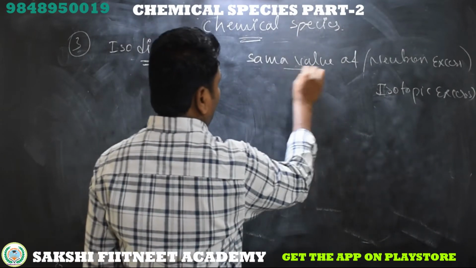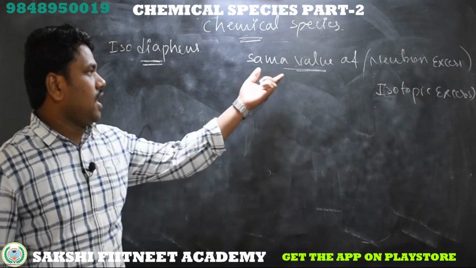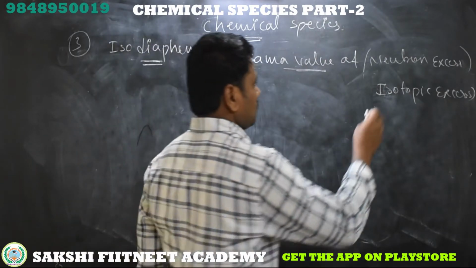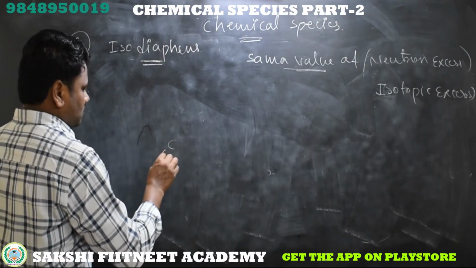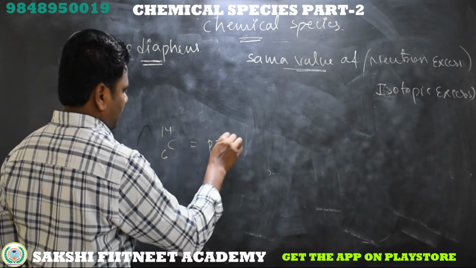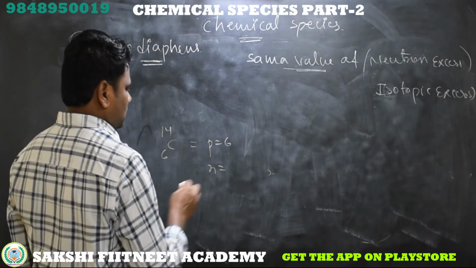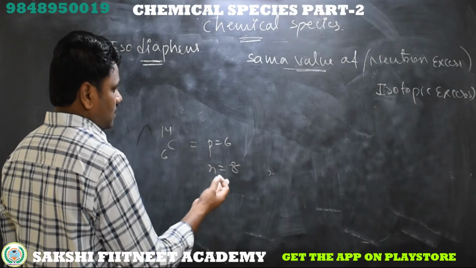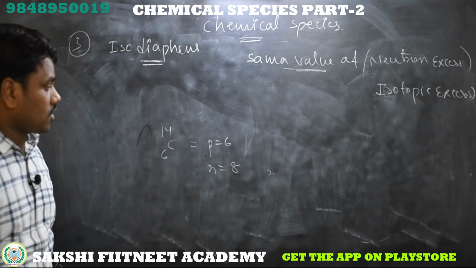The elements which have the same value of neutron excess. Neutron excess means, for example, take carbon 6, 14. The number of protons is 6, and the number of neutrons is 14 minus 6, which is equal to 8. So how many neutrons are in excess compared to protons? We have 2 neutrons in excess.